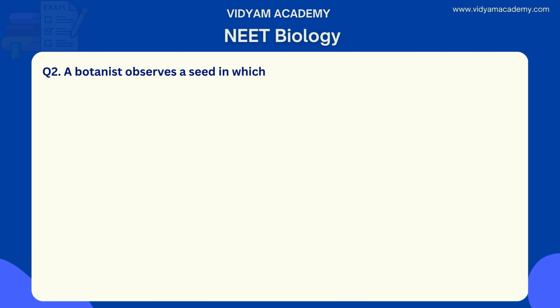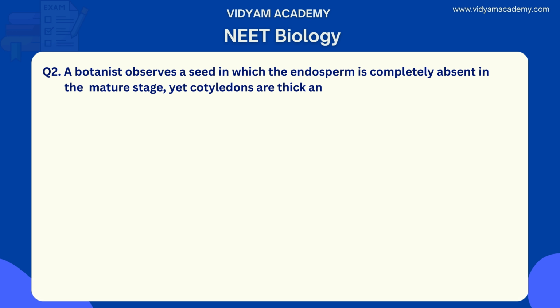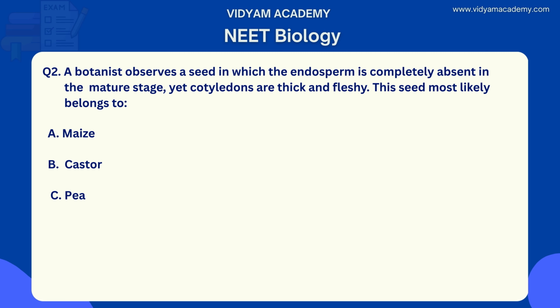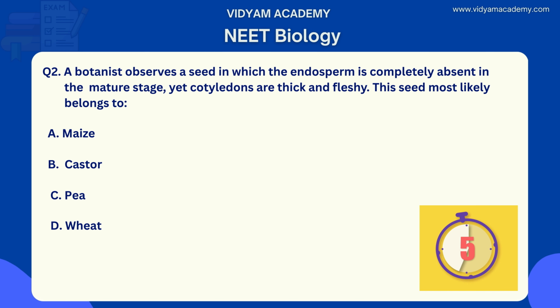It's an application based question. You can easily identify what is the answer. A botanist observes a seed in which the endosperm is completely absent in the mature stage, yet cotyledons are thick and fleshy. The seed most likely belongs to option A, maize, option B, castor, option C, pea, option D, wheat. What is the answer for this question? Would you guess? Your time starts now.